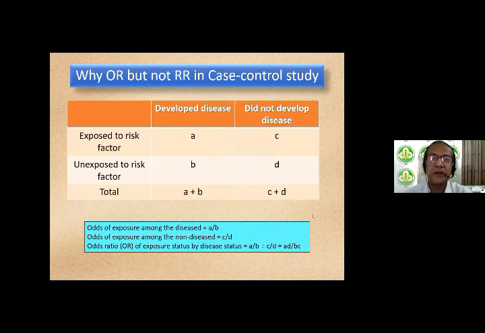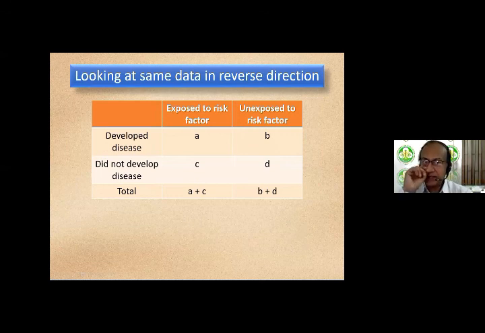Okay. Now let's interchange the rows and the columns. Let's look at the same data in the reverse direction. Now I've put exposed to risk factor and unexposed to risk factor at the top, as the column headings, and made developed disease, did not develop disease as the rows. The A's and B's move to the respective location, A, B, C, D. So this becomes A. Now the B is here, the C is here, and the D is here. So now the exposed to risk factors are the A plus C, unexposed to risk factors are the B plus D. Okay?